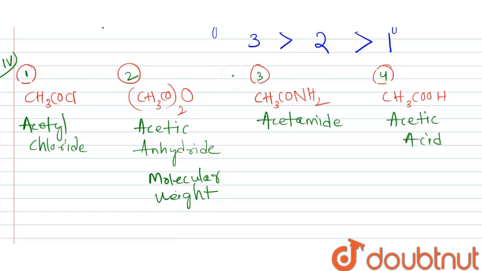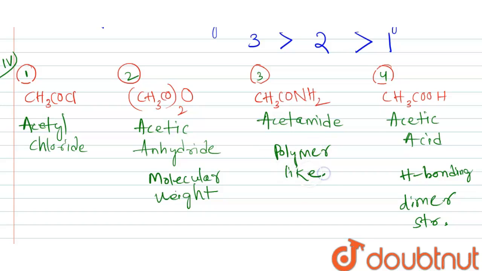In 1, 3 and 4 compounds, only acetic acid, that is compound 4, shows hydrogen bonding. So here a dimer-like structure is formed in case of acetic acid. But acetamide shows polymer-like structure.